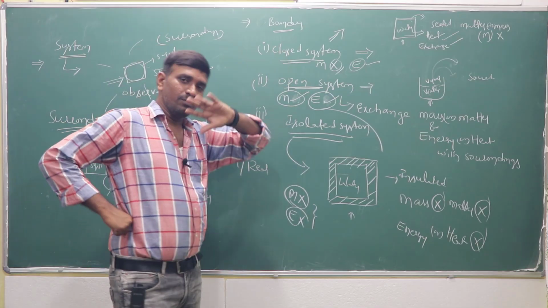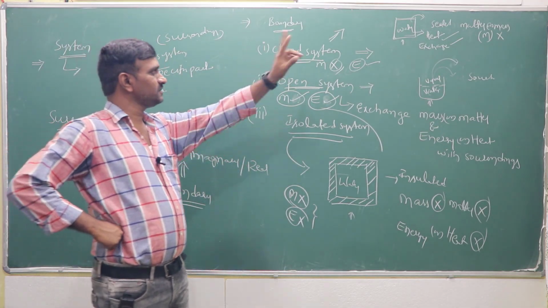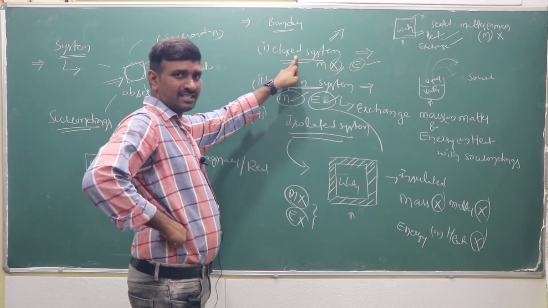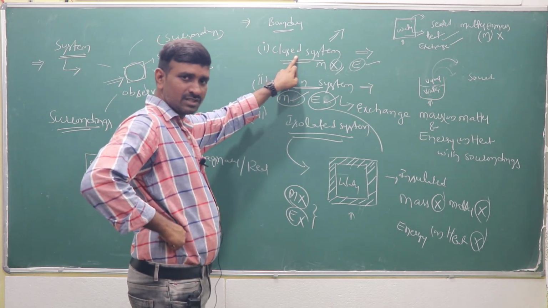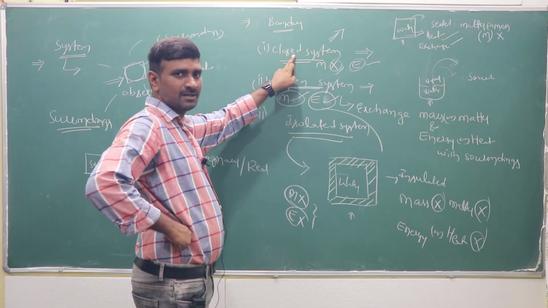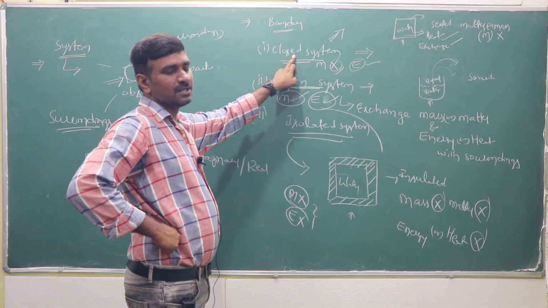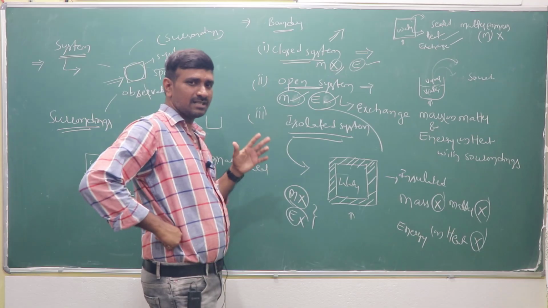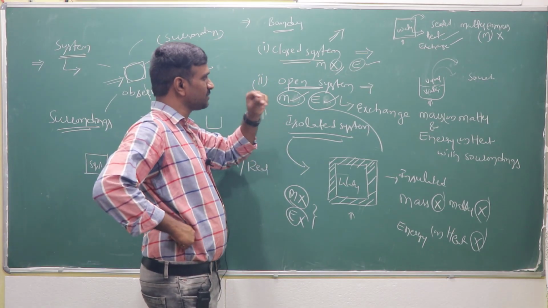In closed system, we are using frequently. Closed system is where heat or energy is escaping. That means energy can transfer with the surroundings. Mass is not transferred. That means matter is not changed. That means the number of moles may depend on it, like that, mass and matter. Later I can explain.